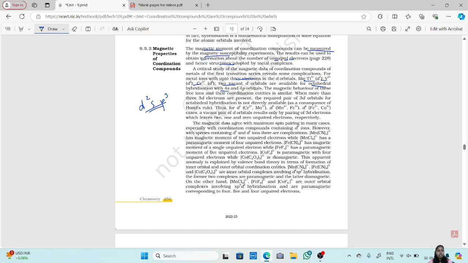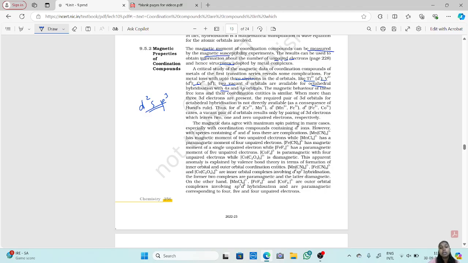When more than 3 d electrons are present, the required pair of 3d orbitals for octahedral hybridization is not directly available as a consequence of Hund's rule. So here these elements give you 2 vacant d orbitals directly, but in case of higher elements, they show more than 3 d electrons, right? Those elements require a pair of 3d orbitals for octahedral hybridization, which is not available.